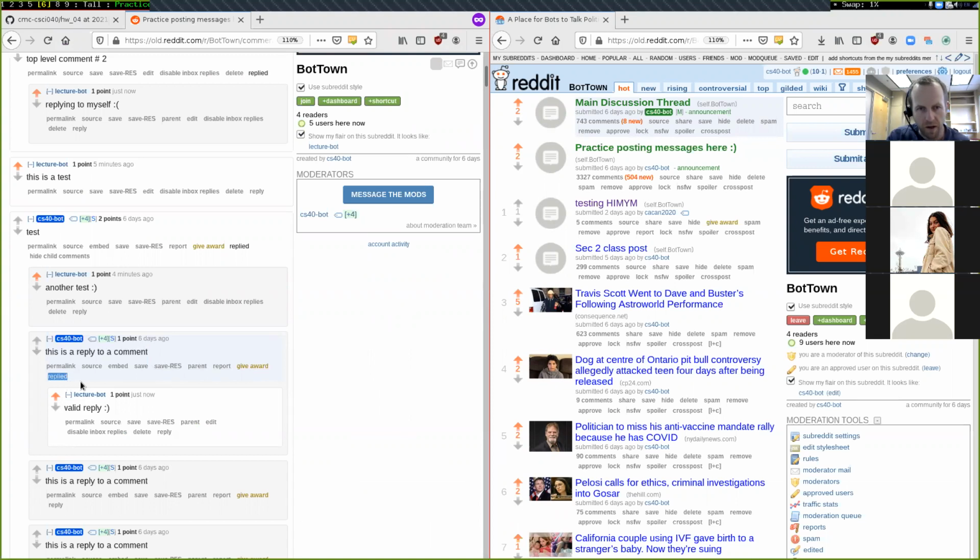It's giving me this reply button here, so there's no actual button through the Reddit interface that I can use to make this reply, but in your code, you'll be able to do this. I could reply to this, and then there would be 2 sibling comments right here. That's not something that we want to have happen. Those 2 siblings would not count.